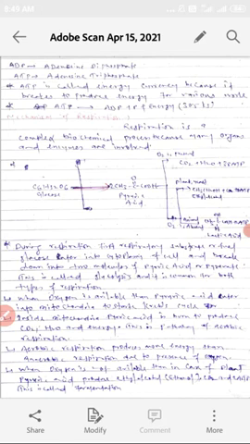When oxygen is not present, then in plants pyruvic acid produces ethyl alcohol and CO2 and 2 energy. This is called fermentation.